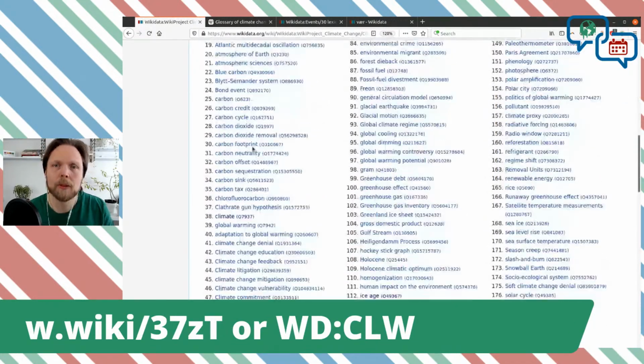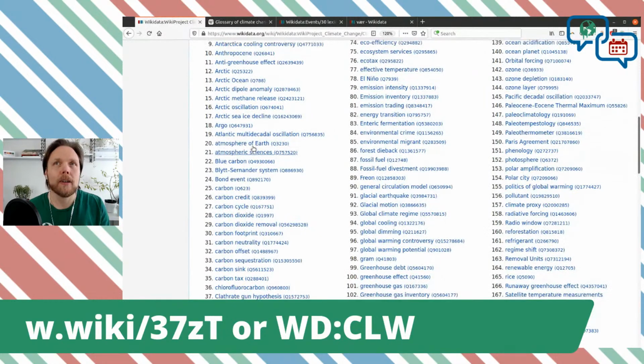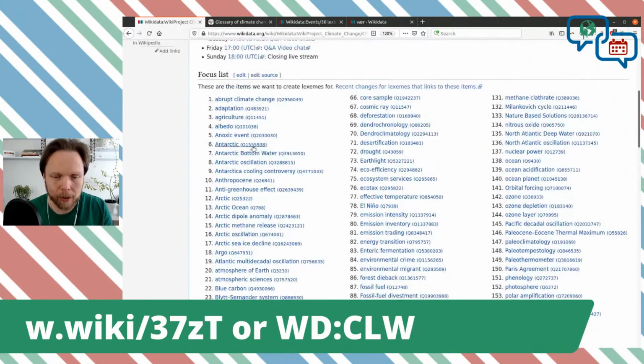And what we want to do is first try to get all of these 195 having a lexeme in your language, or languages if you are editing in several. So first create the lexemes and then also add the items for the sense, so we can actually keep track of them. And we have a link here for recent changes on these. I just saw now I duplicated it on the page.